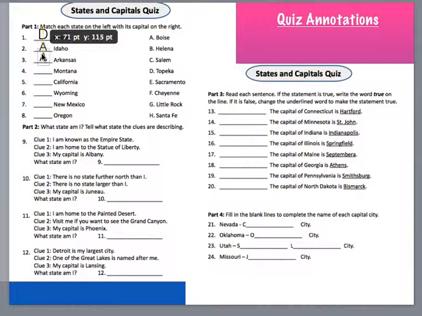What is the capital of Arkansas? The answer is G, Little Rock. So we have D, A, G. Next, we're going to do Montana. Capital of Montana is Helena, B. California. Capital of California is Sacramento.